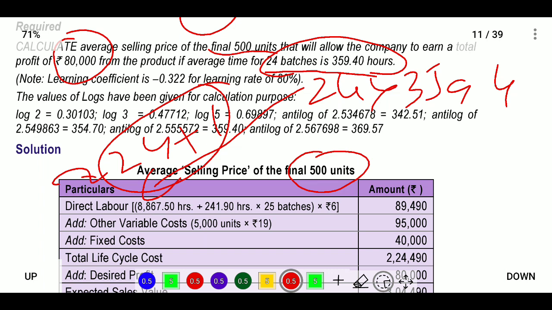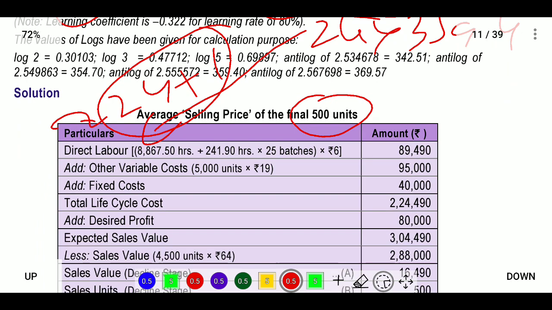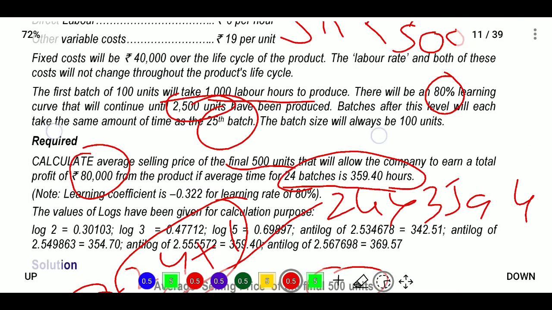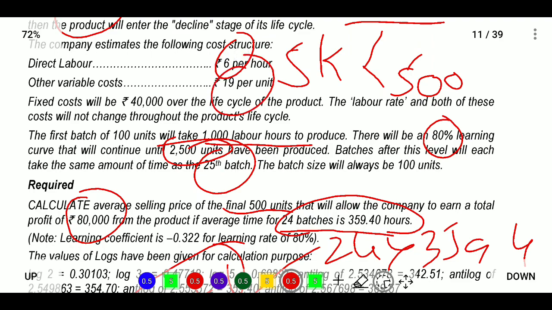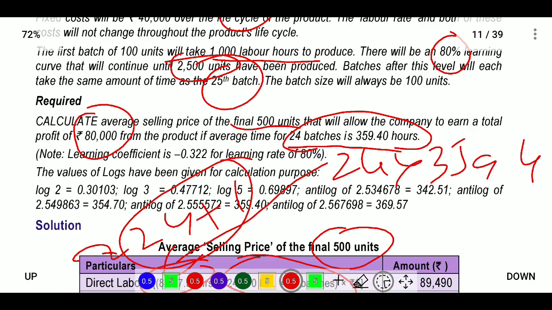What is the 25th batch? It will be the value we will calculate. Okay, next, plus for the 25th batch, for the remaining 25th batches. For the remaining 25 batches we will calculate 24 plus 1, and the remaining 25 batches into the labor cost. Labor cost will be 6 rupees. We will multiply by the multiplier. Next, 19 rupees for total 5000 units.